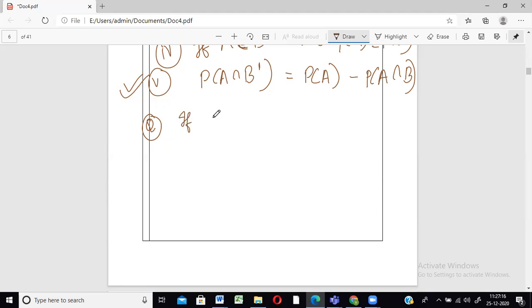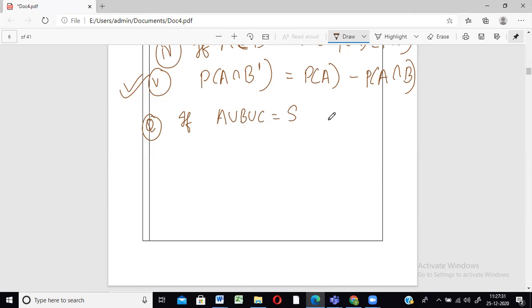If we have A, B, and C, three events, and if A union B union C is equal to S, there are three events, and when you take the union of all three events, you get the sample space.